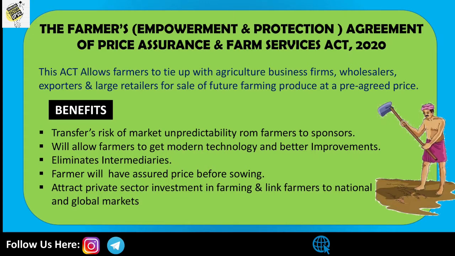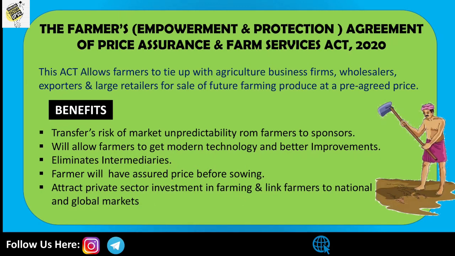And the fifth one is attractive private sector investment in farming and the linking of farmers to national and global markets. In this way, the farmers were linked towards private sectors. That means private companies were also introduced in Indian farming, and the poor farmers were linked towards national and global markets. In this way, they can gain more profit. We can also notice that there is interference of private sectors in farming.